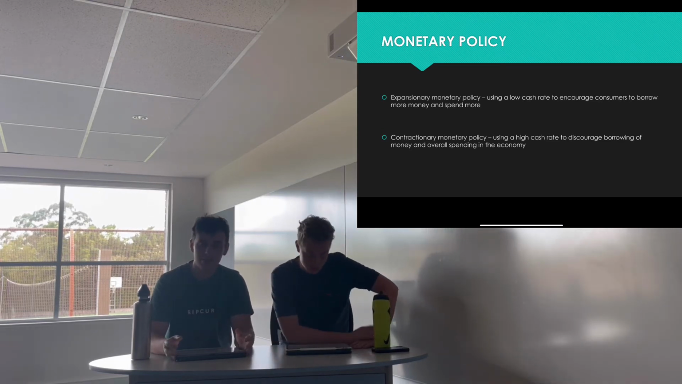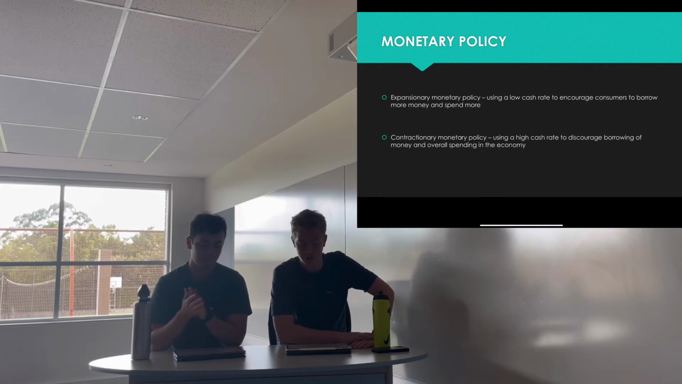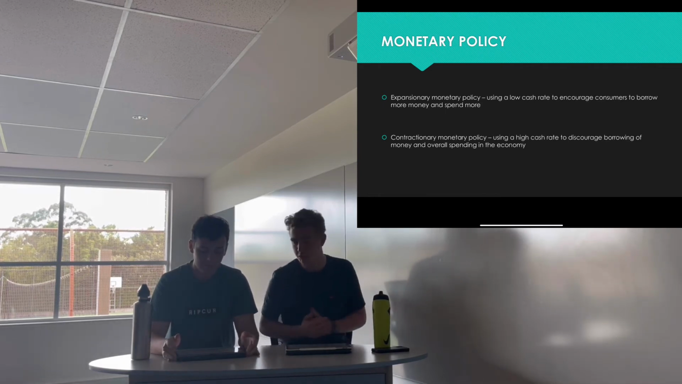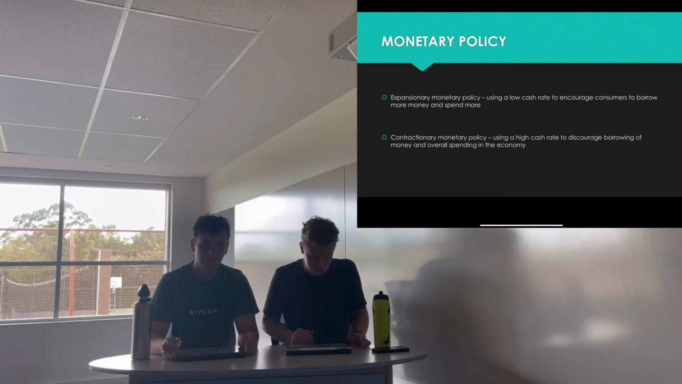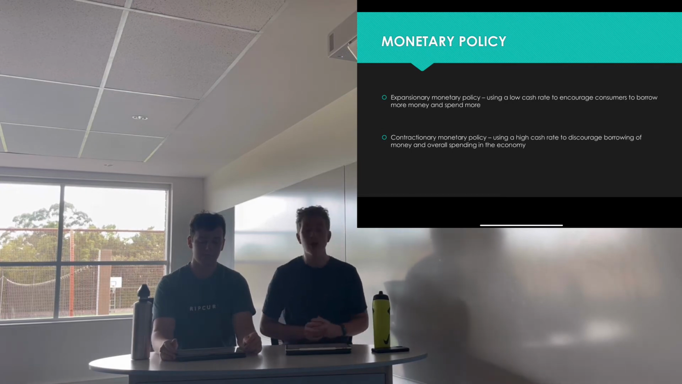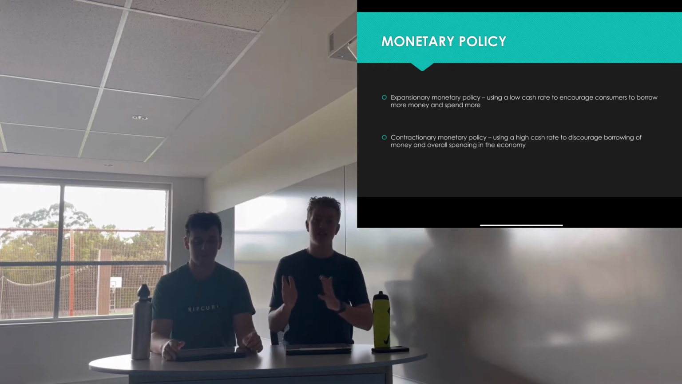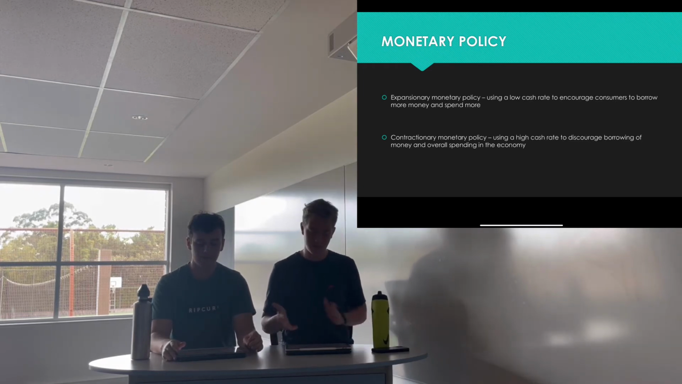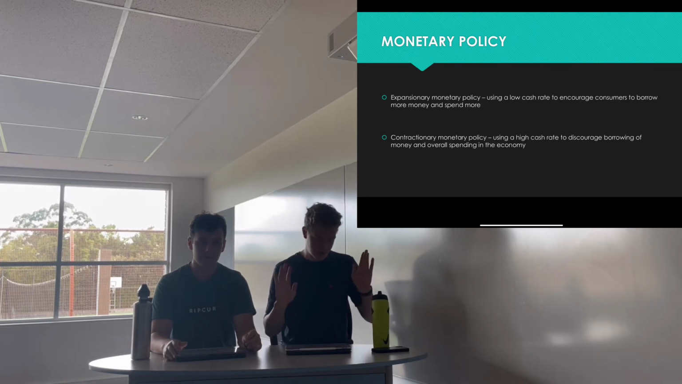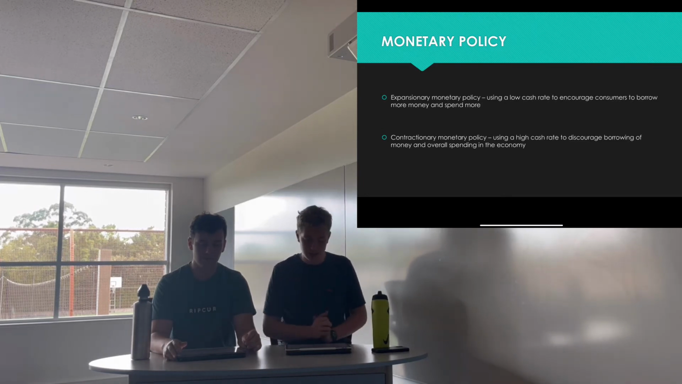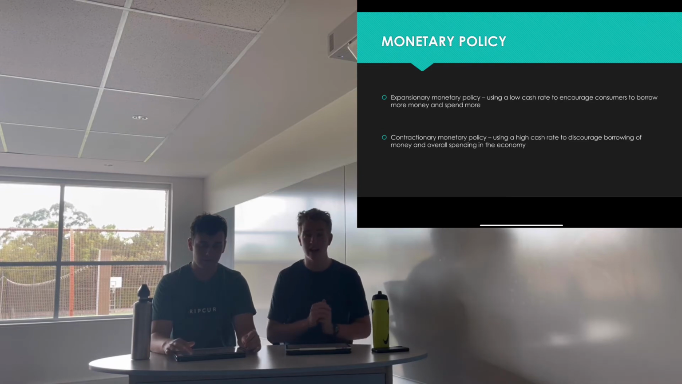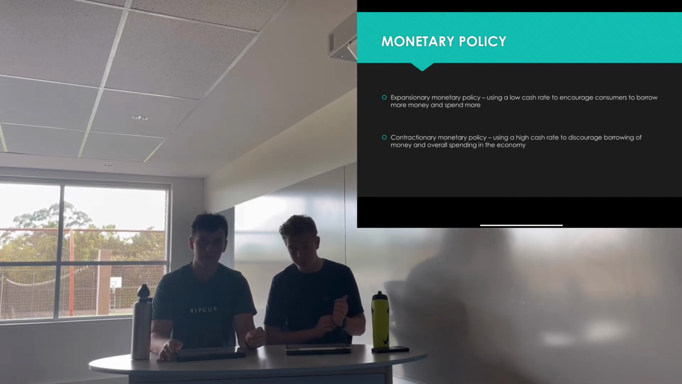Currently, the RBA is using very high expansionary monetary policy to try and boost the economy back after COVID. So the cash rate is very low, currently the lowest I think it's ever been, it's 0.1%. But the RBA can also use contractionary monetary policy, which is the use of high cash rates, which then makes it harder for consumers to borrow and less likely for them to borrow, which then means that they will decrease their spending and increase their saving, because it's also better to save when it's a high interest rate. Anyway, using these two types of policy, the RBA can control things like economic growth and also employment and inflation.